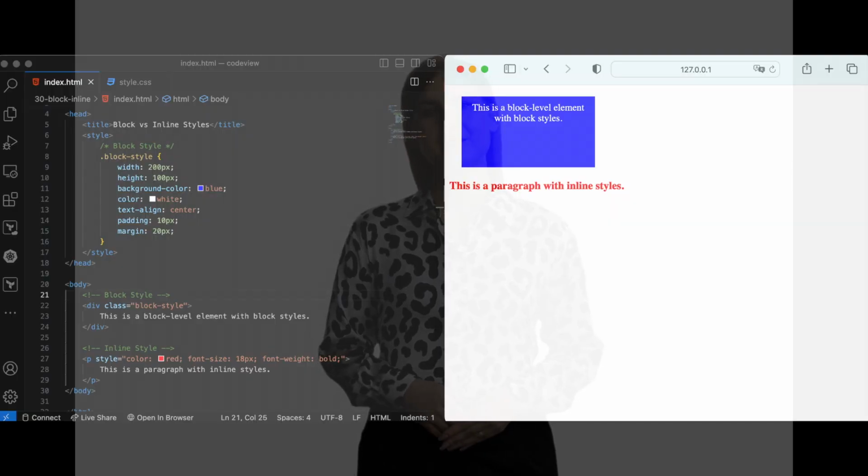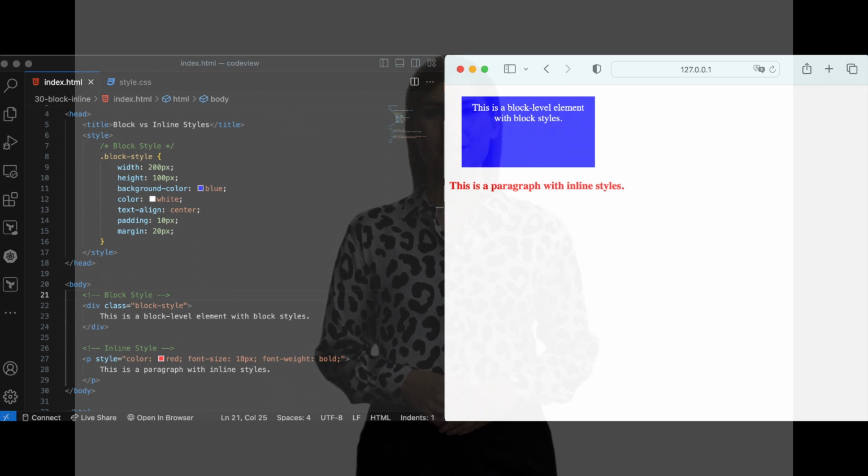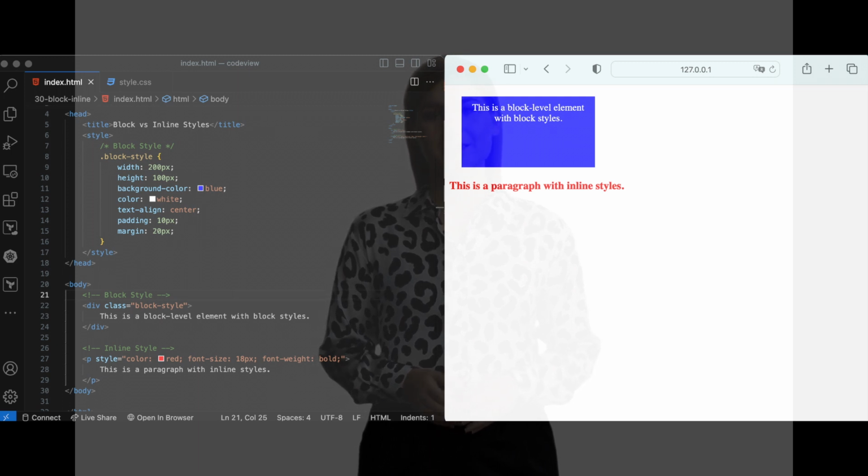Block-level elements generate a complete block on the web page, taking up the full available width of their parent container. Each block-level element starts on a new line and typically stretches from the left edge to the right edge of the container. On the other hand, inline elements are confined to their content size and do not force line breaks. They flow with the surrounding content, appearing alongside neighboring elements horizontally.